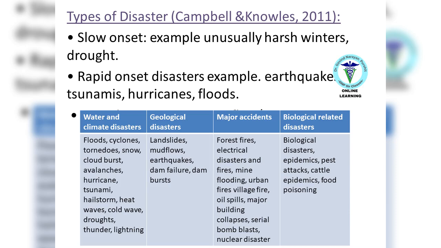There are two types of disasters: those with a slow onset, for example unusually harsh winters and drought, and rapid onset disasters, for example earthquakes, tsunamis, hurricanes, floods. The table shows the water and climate disasters, geological disasters, accidents, and biological disasters.